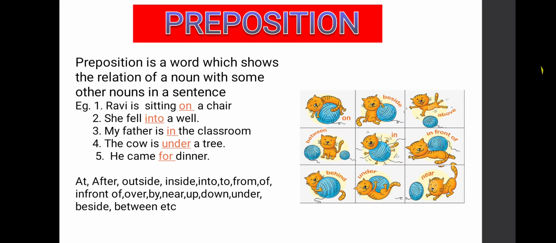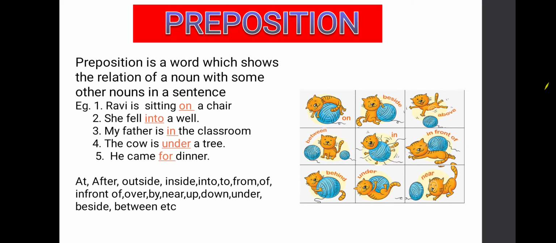Now let us see the preposition with the help of examples. First example, Ravi is sitting on a chair. See here students, Ravi is a noun, chair is a noun. Where is Ravi sitting? On a chair. So on is a relation word. It shows the relation of Ravi with the chair. So on will become a preposition.